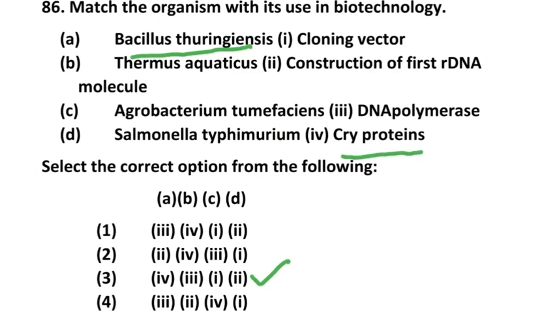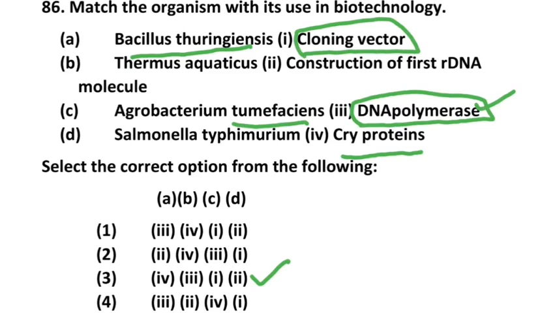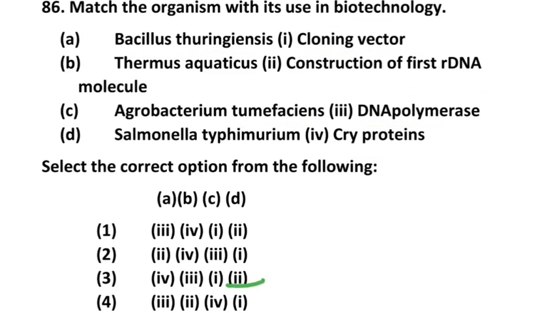Then from Thermus aquaticus we are getting DNA polymerase enzyme. Then option C, Agrobacterium tumefaciens acts as a cloning vector. And the fourth one, Salmonella typhimurium, was used to construct the first recombinant DNA. So the correct option is 3.